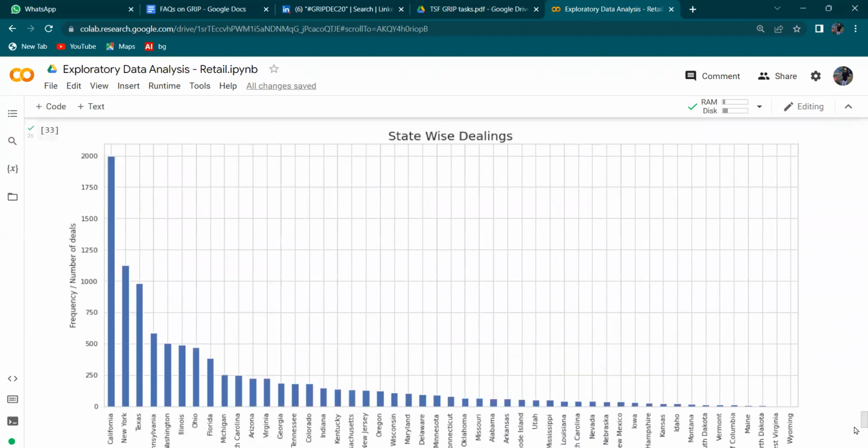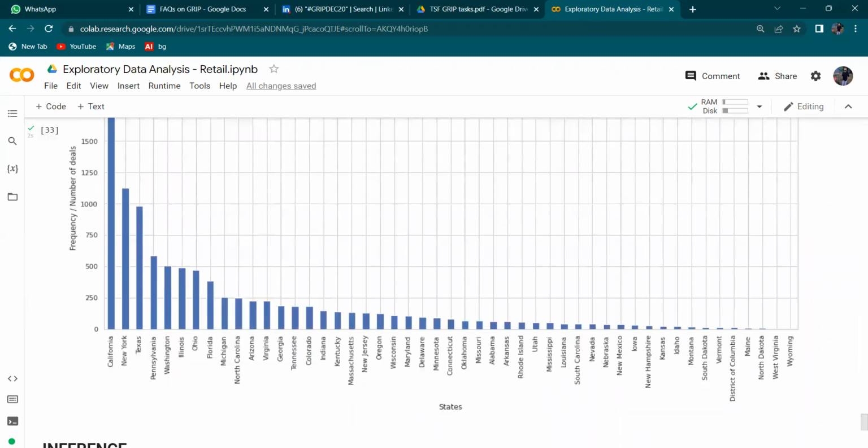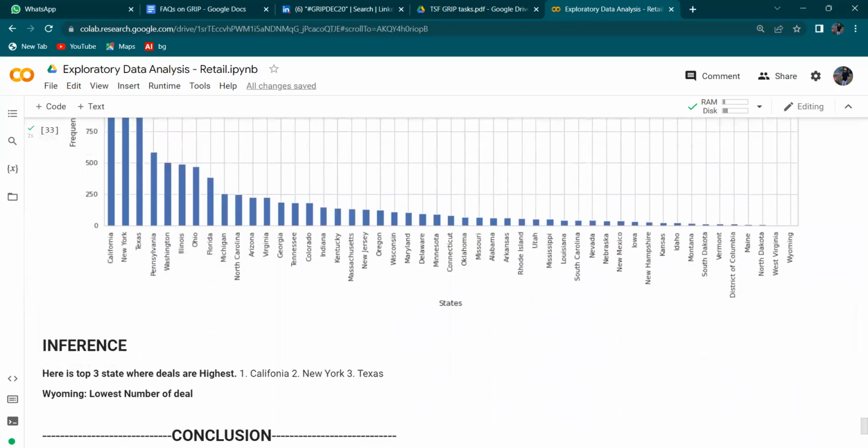So we can see that California, New York, and Texas are the top three states where the deals are highest. And the lowest number of deals is in Wyoming.